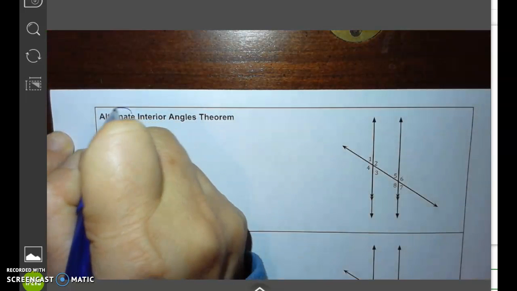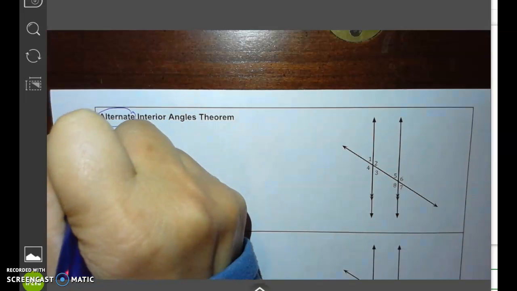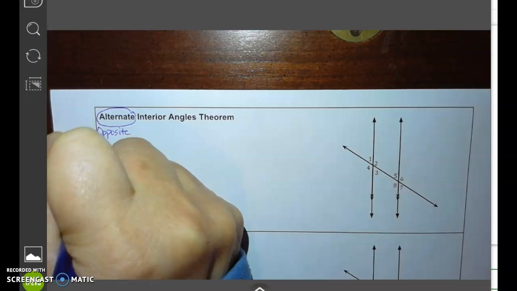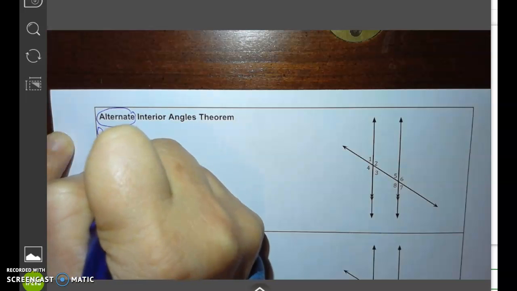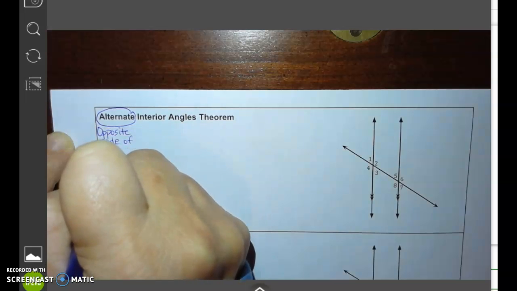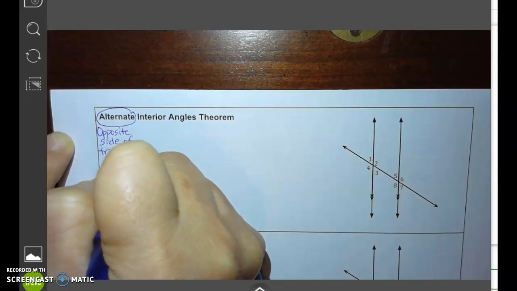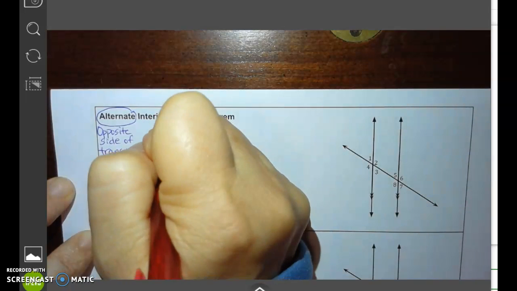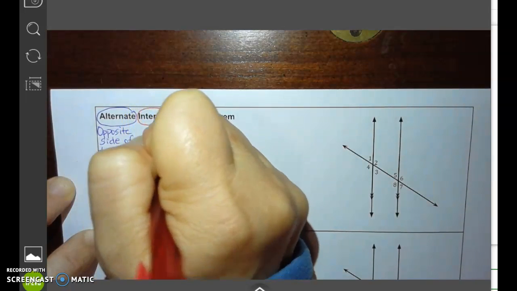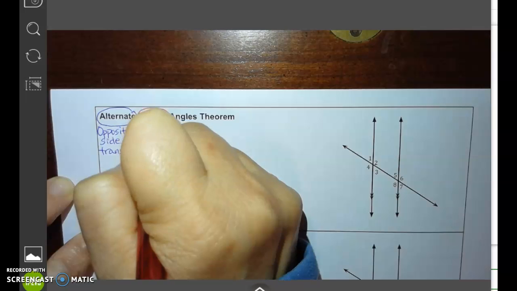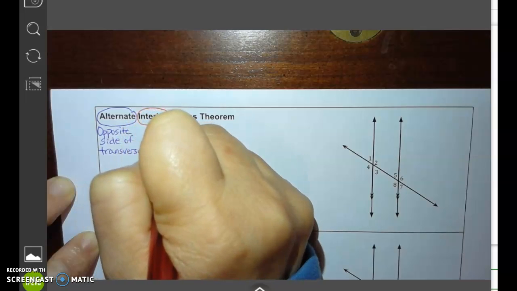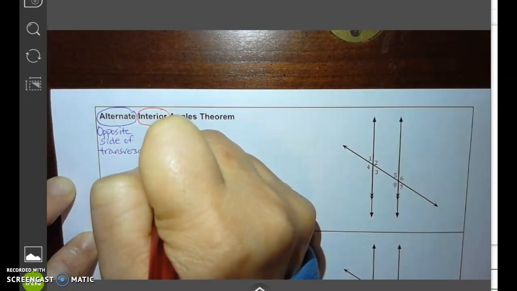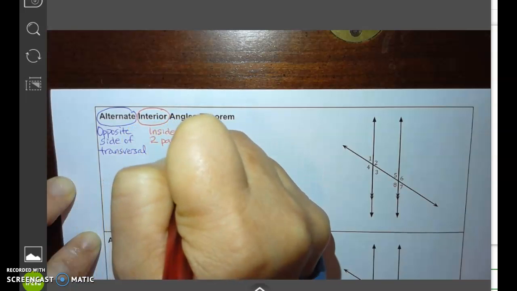So this alternate means opposite side of the transversal. In contrast, what does interior mean? Interior means inside the two parallel lines.